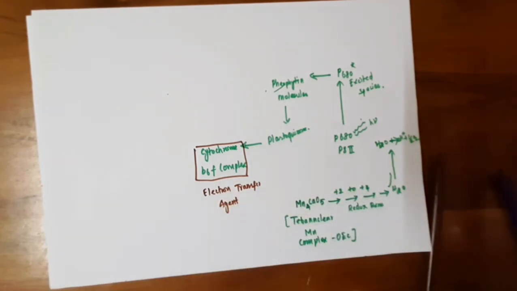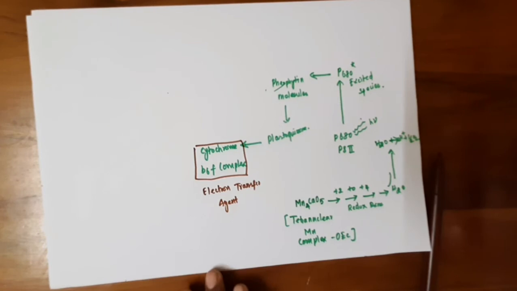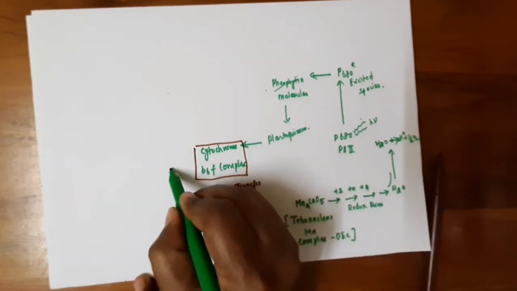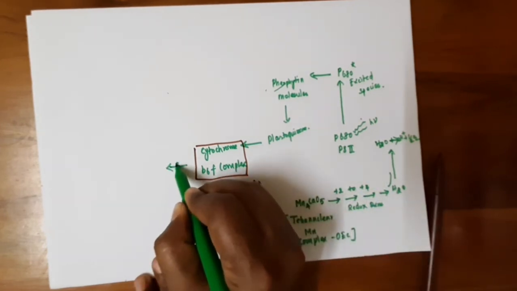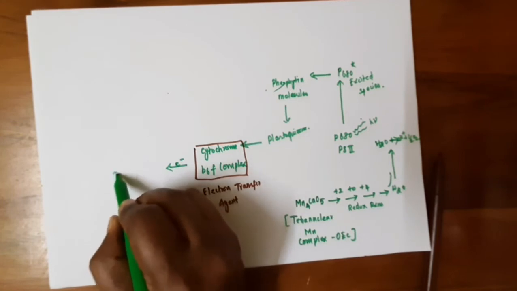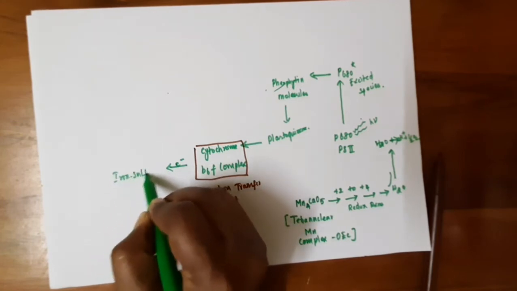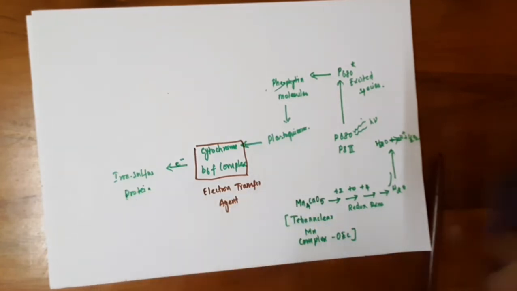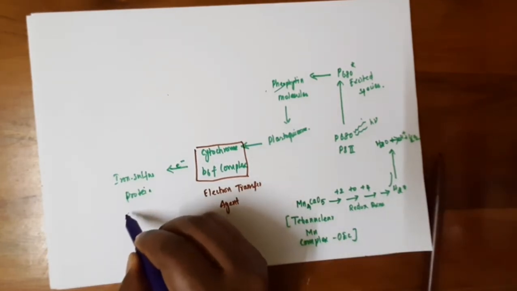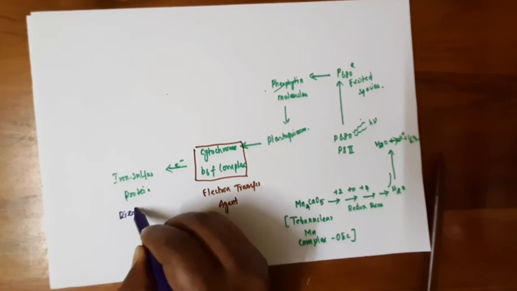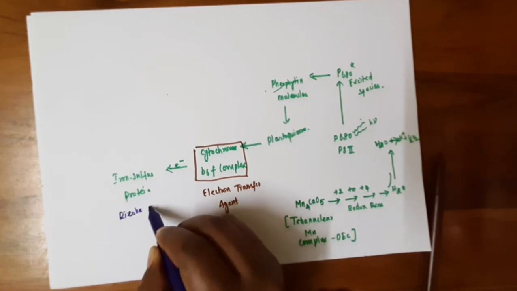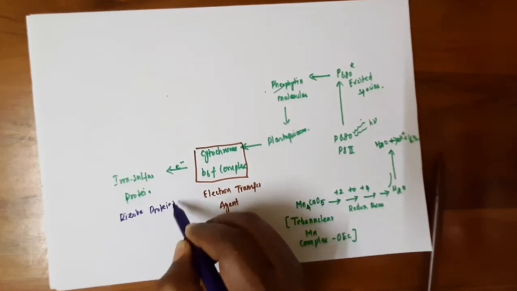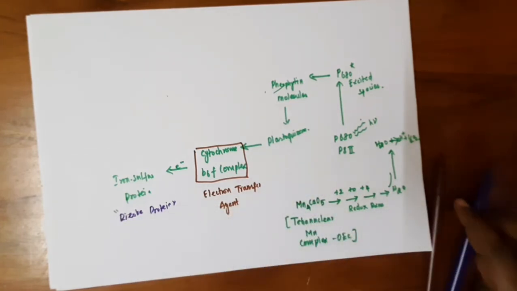Okay. And this cytochrome b6f complex transfers the electron to the iron sulfur protein, which is called the Rieske iron sulfur protein.